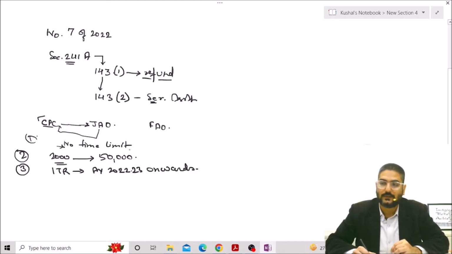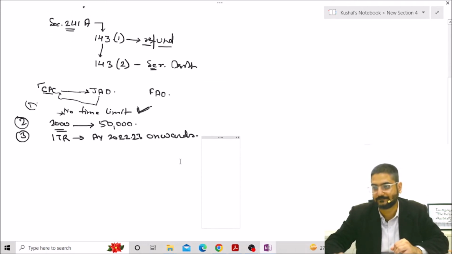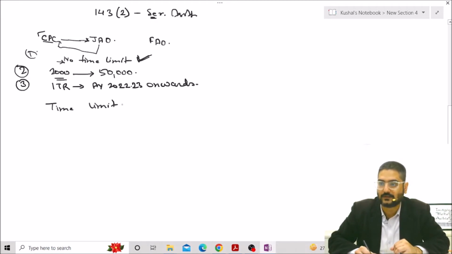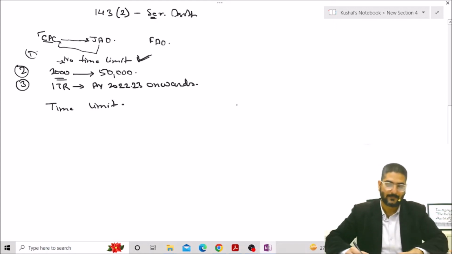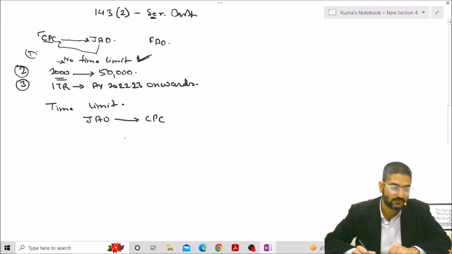So now the important aspect is the discussion of the time limit, right? So let's discuss what the time limit says in this scenario. What the time limit says is, when the jurisdictional assessing officer gives a report to CPC, then the jurisdictional assessing officer has to give the report to the CPC within a 15 days time period.